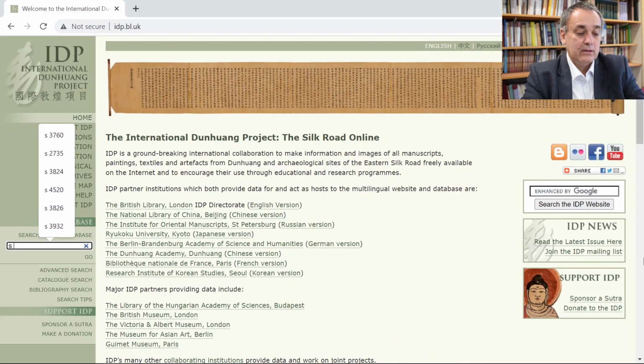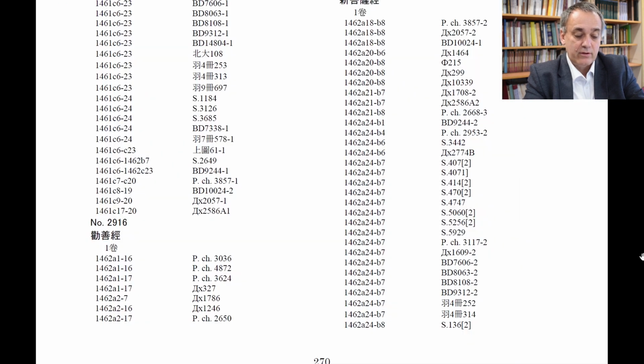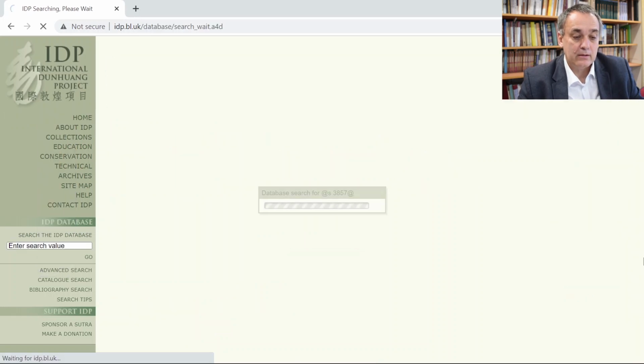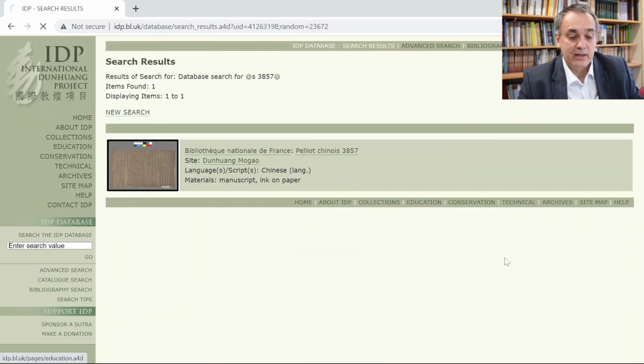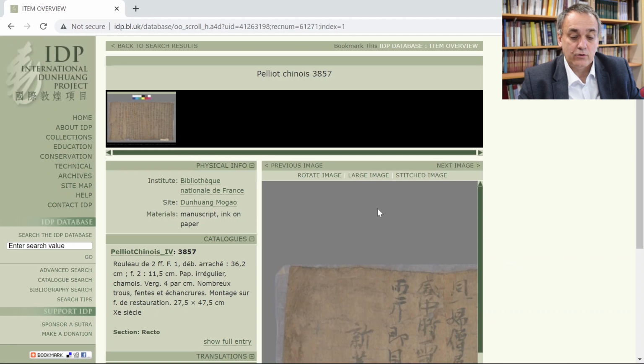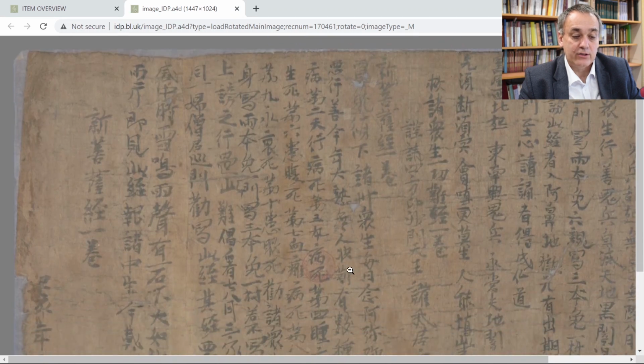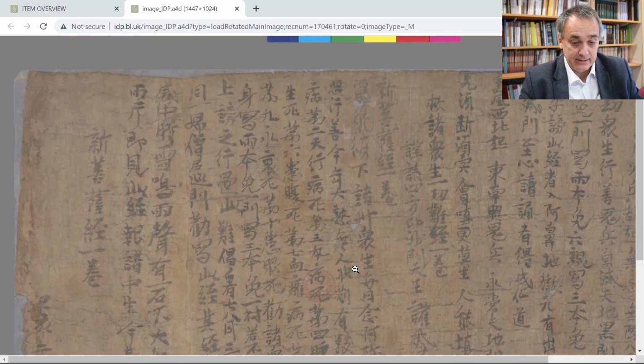We type S for, that's the last bit of Chinois, and then what was it? 3857. And we find the manuscript here. And to see it better, we open it in a new tab. We can even zoom in a little bit. And as you can see, the text begins here.